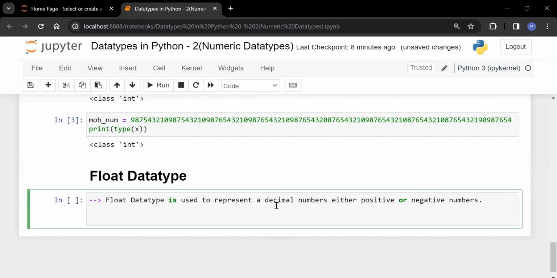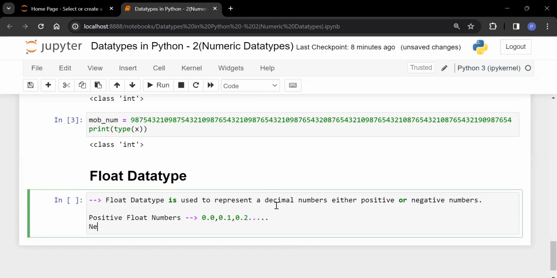So if I take examples of positive floating point numbers, I can say 0.0, then 0.1, 0.2. All these are your positive float numbers. Same as it is for negative float numbers.